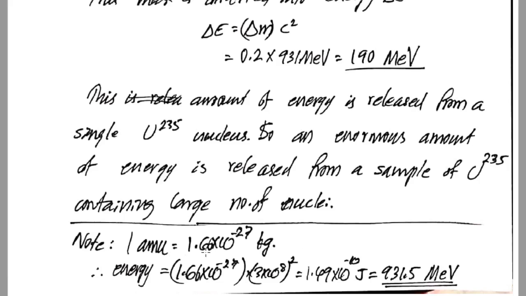And the conversion of 1 AMU into MeV: 1 AMU is 1.66 into 10 raised to minus 27 kilogram. So the corresponding energy is mc squared. You will get 1.49 into 10 raised to minus 10 joule, and it can be converted into MeV. So you will get the answer as this one.